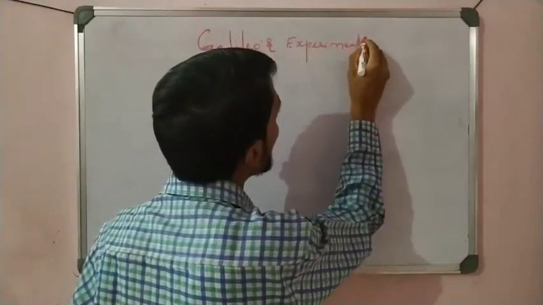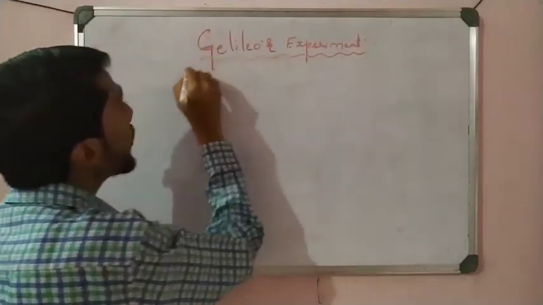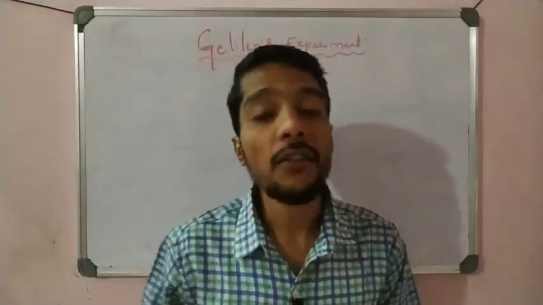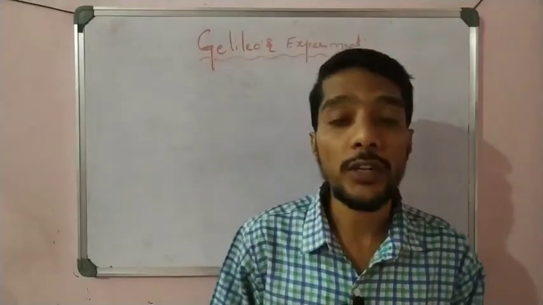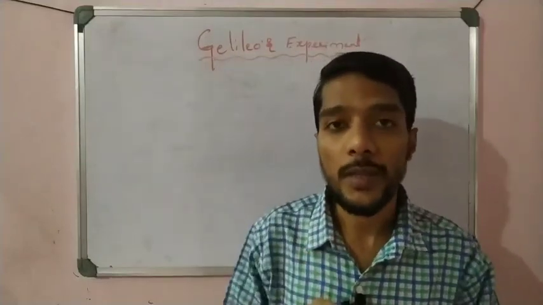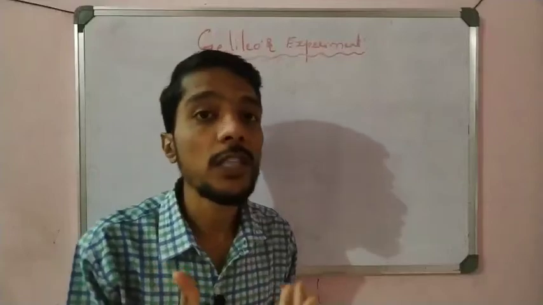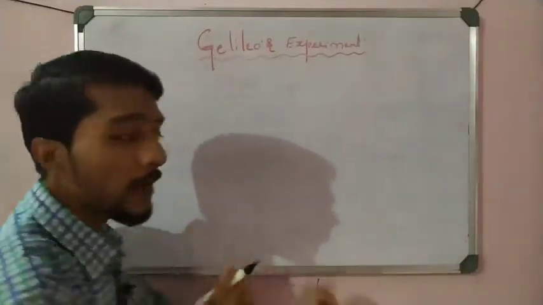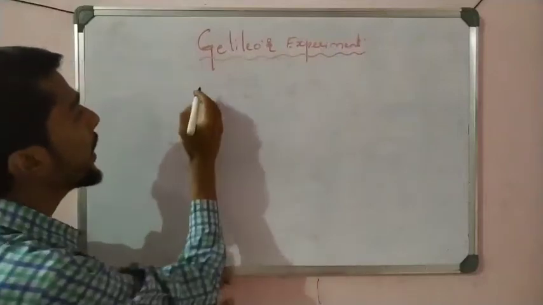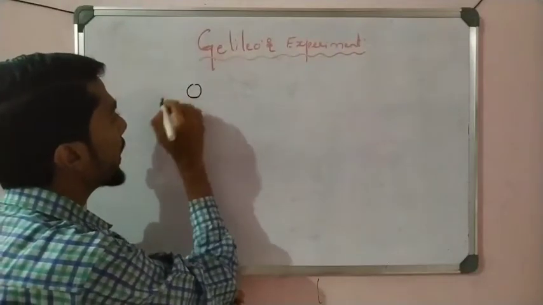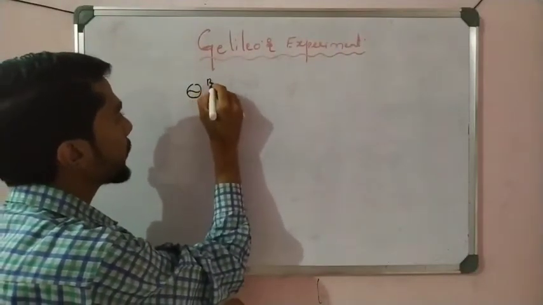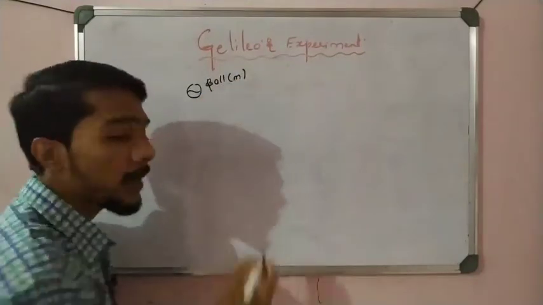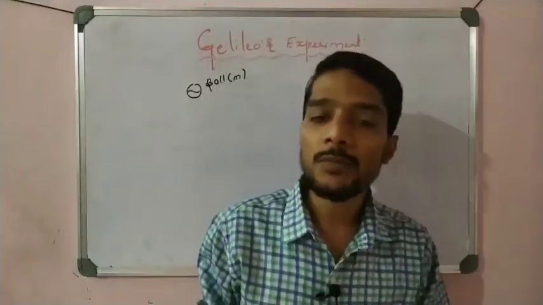By understanding Galileo's experiment, we conclude three important facts, and these facts together form Newton's first law, or Galileo's law of inertia. So let us start. See here, a very simple, very familiar concept. Take a ball of mass m. Now the object is at rest.